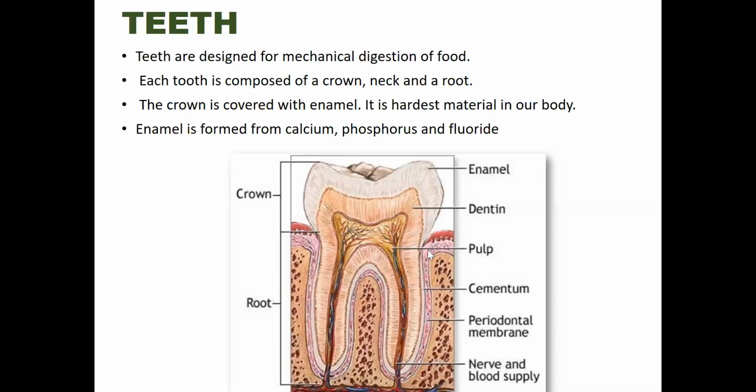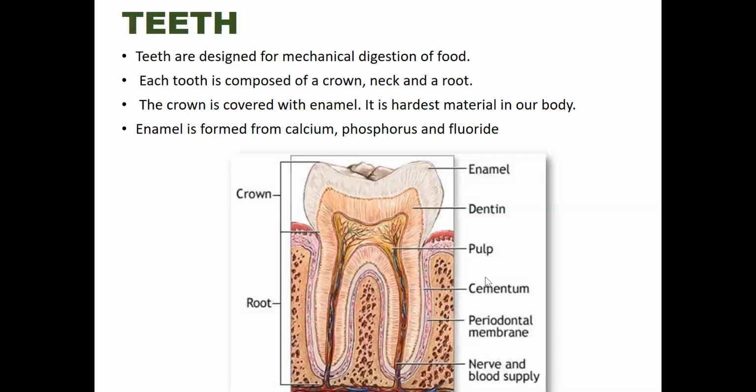And then the pulp, the sensitive region of the teeth. Pulp surrounds a pulp cavity with blood vessels, arteries and veins, soft cells, and nerves running through it. The blood supply nourishes the dentine with nutrients and oxygen through this pulp.